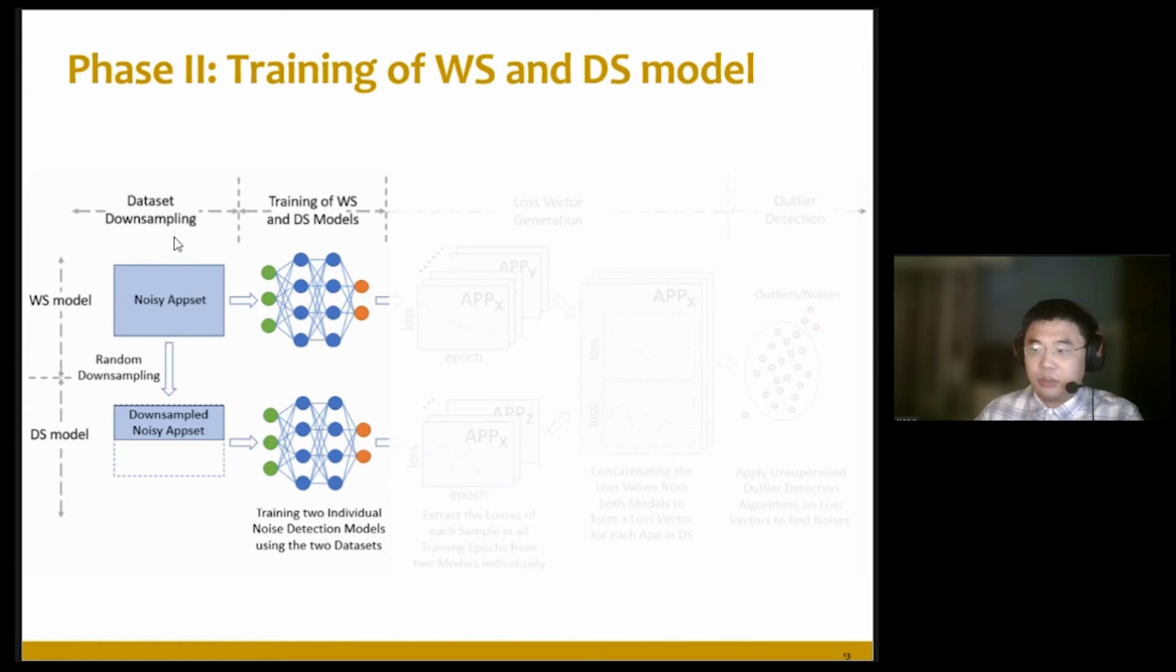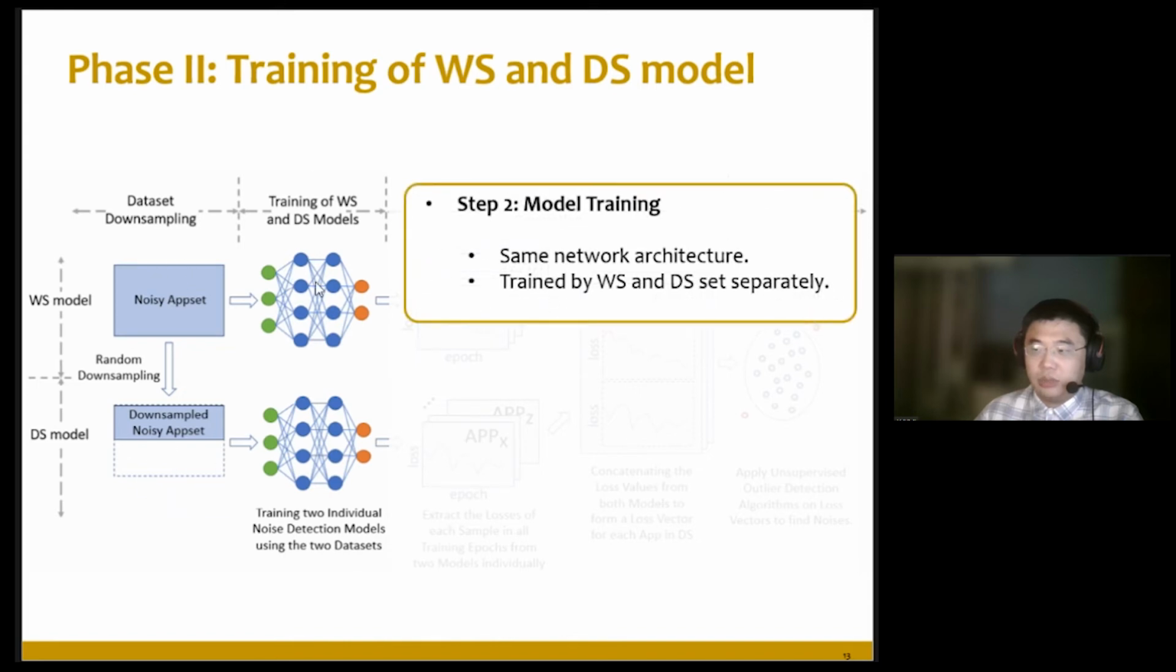After the 2 sets, the whole set and the downsample set, are generated, we use each of them to train a single model. Since we have 2 datasets, we have 2 models. One is named the WS model, and the second is named the DS model. These 2 detection models have the same network architecture, and they are trained on the WS and DS sets separately.